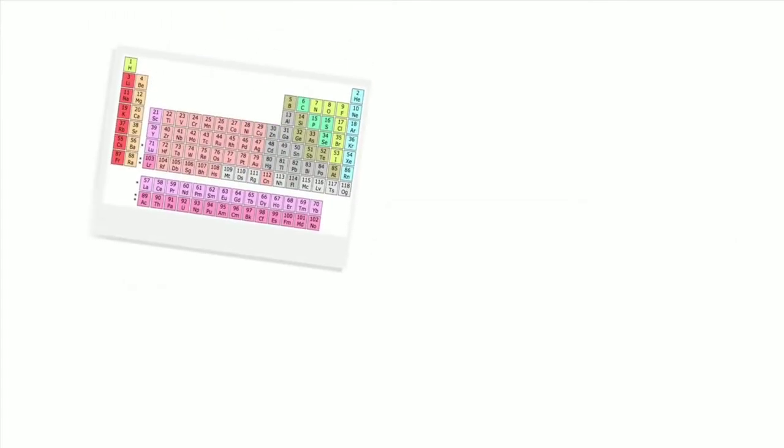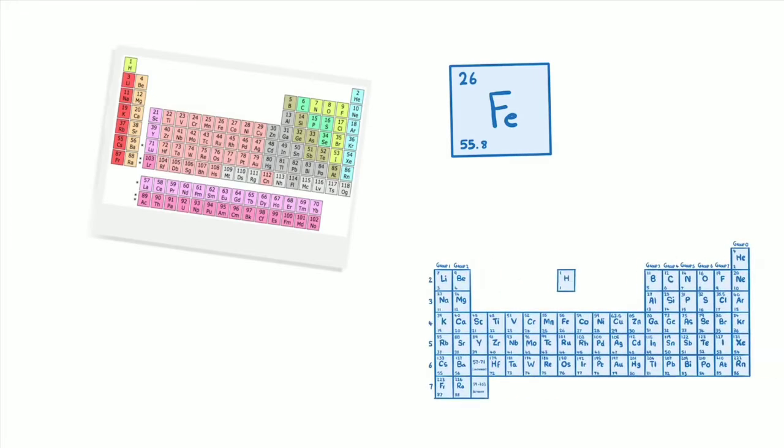Before we finish, we just wanted to point out that if you Google periodic table, you'll probably see loads of different types. For example, you might find that the position of the mass and atomic numbers has been reversed, like the example of iron here. Don't worry about any of this though, the tables all show the same information, just presented in a slightly different way. And you can always tell which is the atomic number, because it will be the smaller of the two. And in your exam, the periodic table you'll get given will be similar to the one we've been using throughout the video.